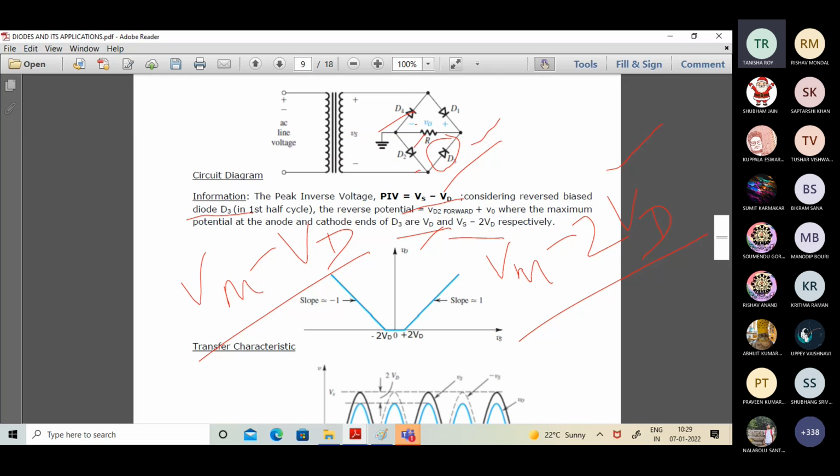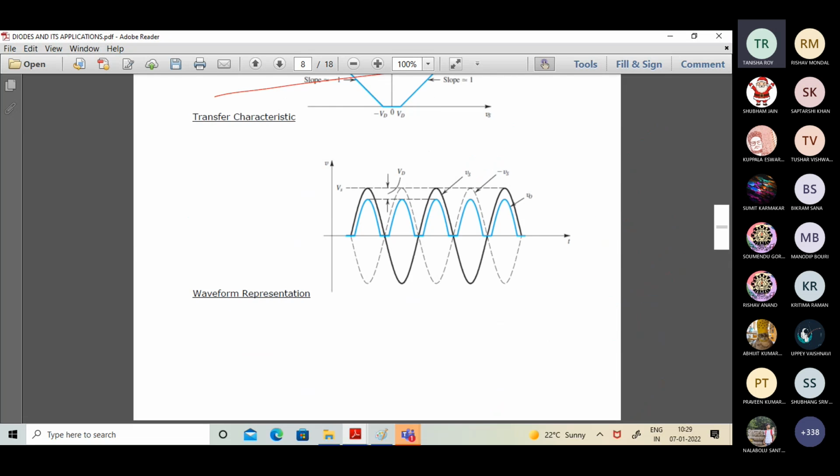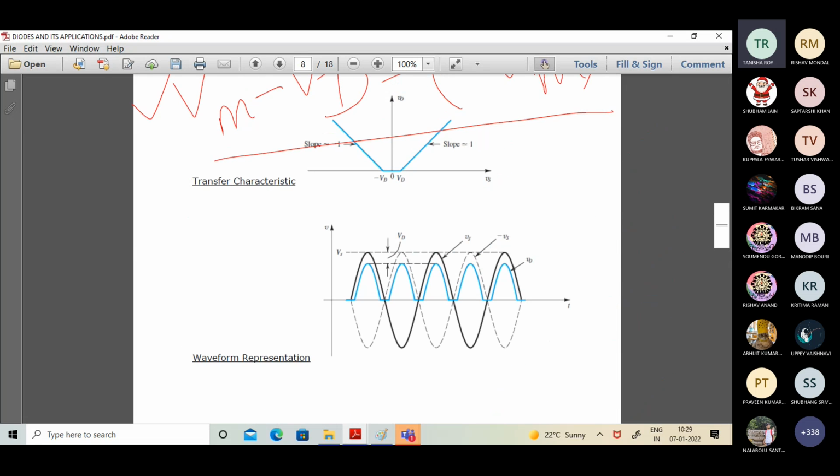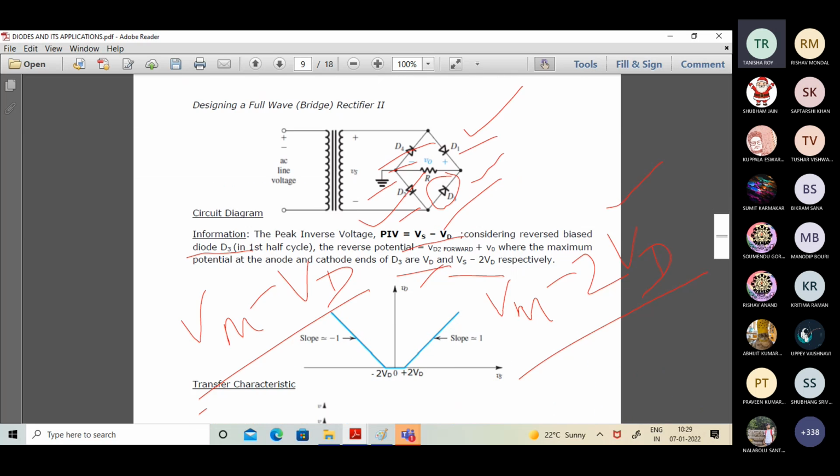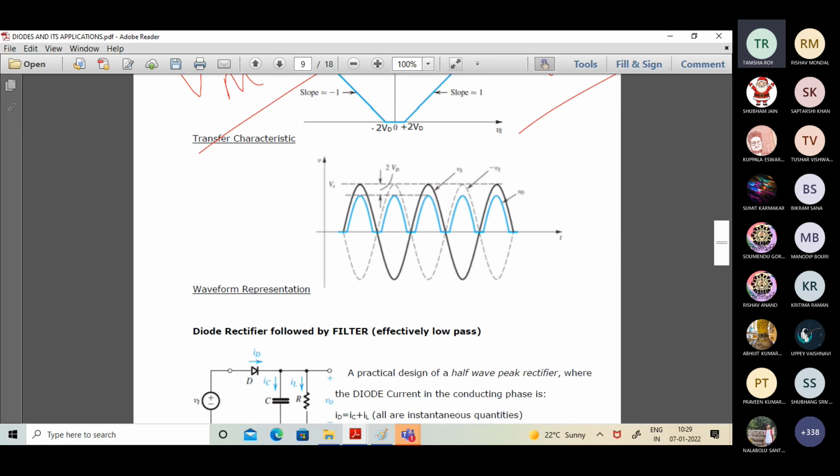Okay. And the waveforms, though shown here in a different way, this is the practical scenario which we will observe in a CRO. If you observe the waveforms on a CRO, you will observe the waveform that has been shown with the blue line. For the center-tap version, it has Vm minus Vd as the peak. And for the bridge version, it has Vm minus 2Vd as the peak. This is the blue line I'm talking about, for the corresponding rectifier outcome.